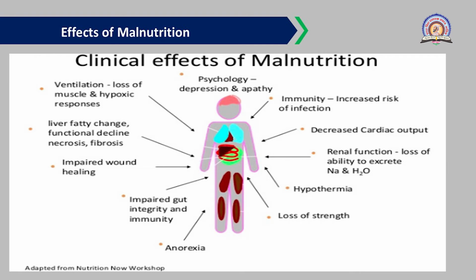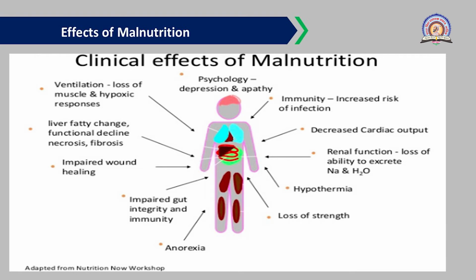Then liver fatty change. In these malnourished people, we observe fatty liver and functional decline, necrosis and fibrosis, that is, scarring of tissue, and fatty liver affects the function of the liver for the secretion of bilirubin also.